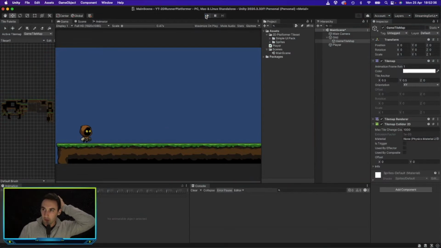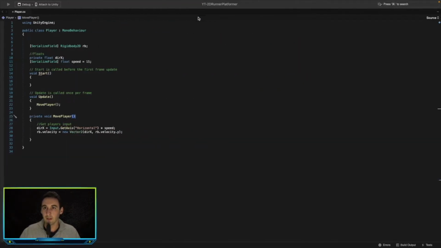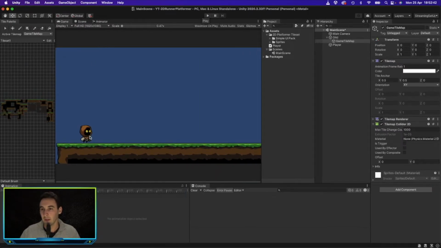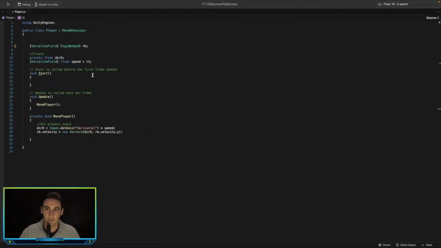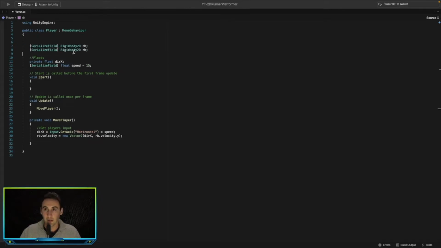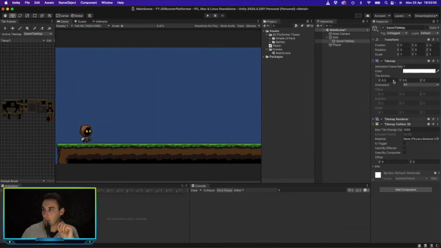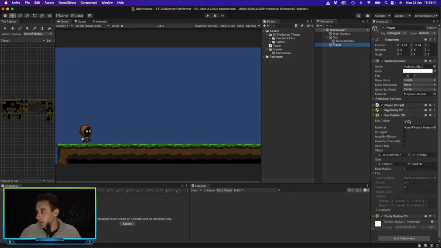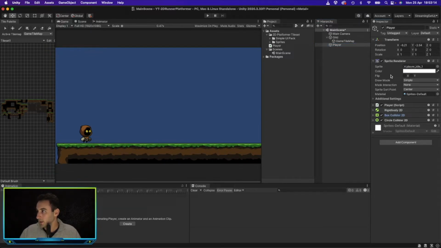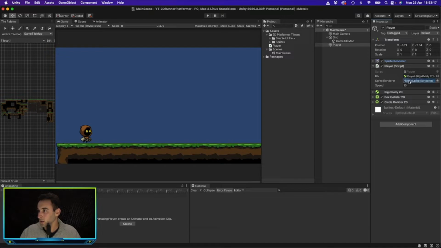This is quite simple. All we really need to do is first get a reference to our sprite, being the picture, the PNG of the player. So let's go ahead and get our sprite renderer. With that, we can save that and drag and drop our reference to that in there. As you can see, we have a sprite renderer over here, so all we need to do is drag and drop that into there.